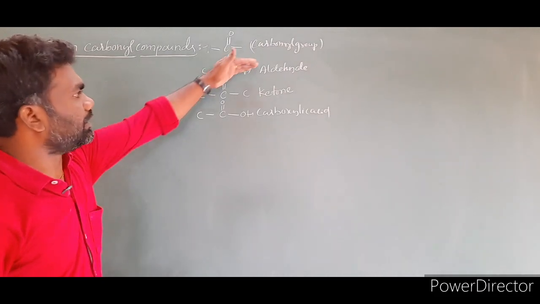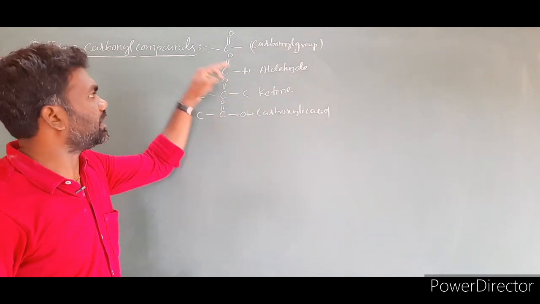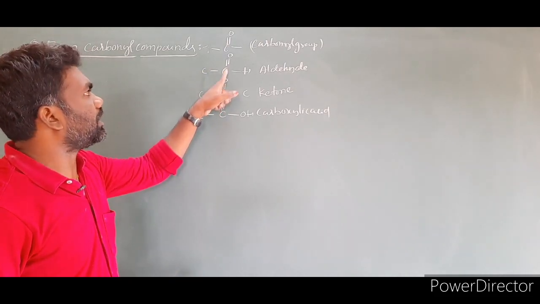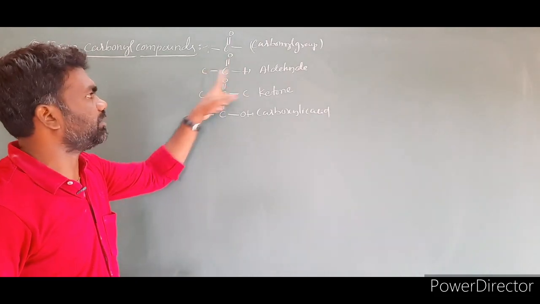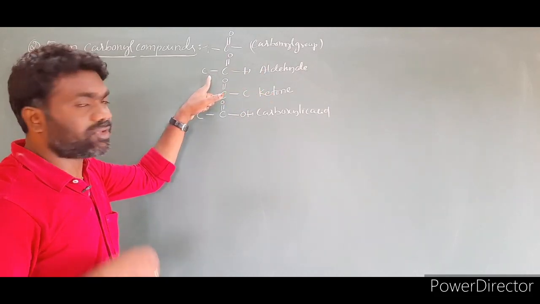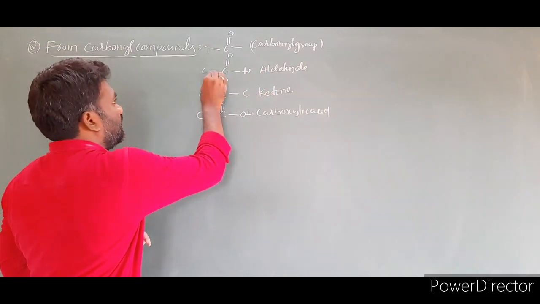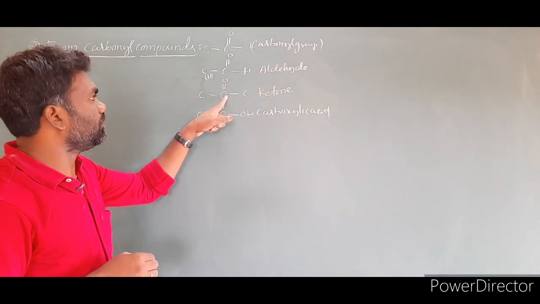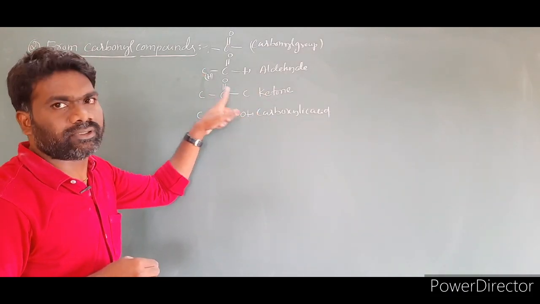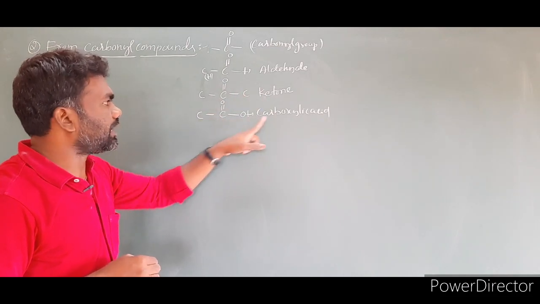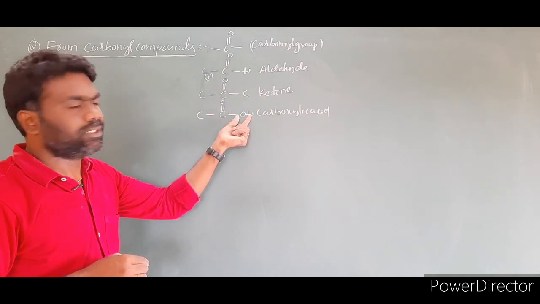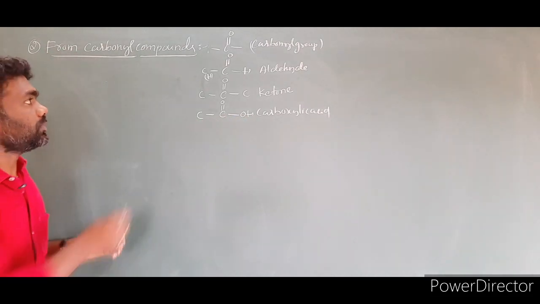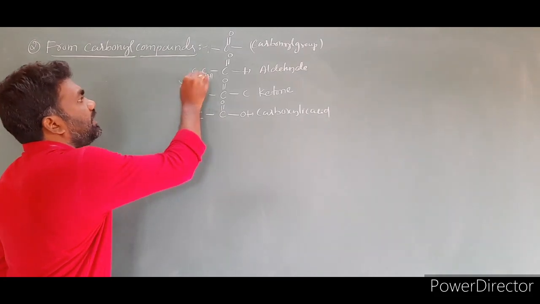So aldehydes, ketones, and carboxylic acids contain a common group, the carbonyl group. For aldehyde, to the carbonyl group, one side is hydrogen, another side is carbon. Clear? If you take formaldehyde, the other side also is hydrogen; this is an exception. For ketones, one side is carbon and the other side is also carbon. For carboxylic acid, one side is OH and another side is carbon. First, we will take aldehydes and ketones.